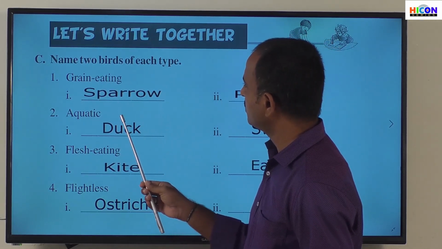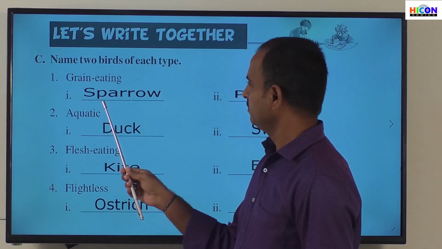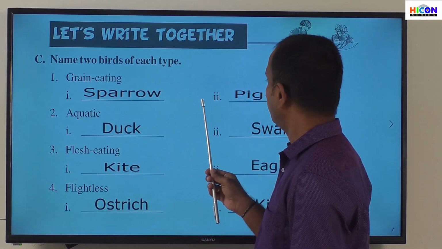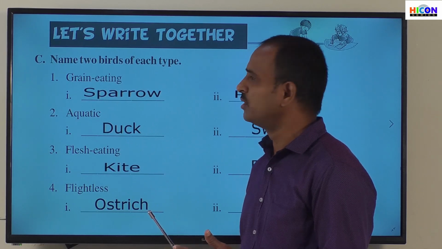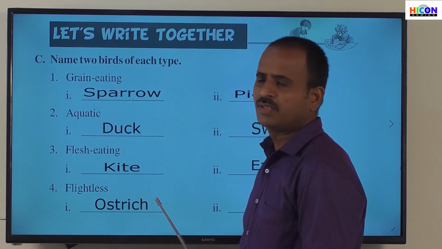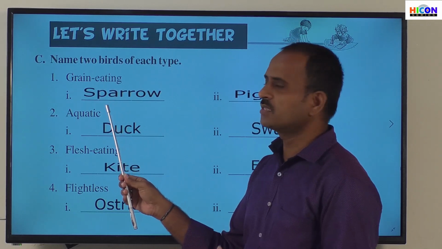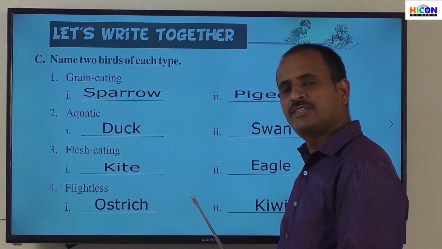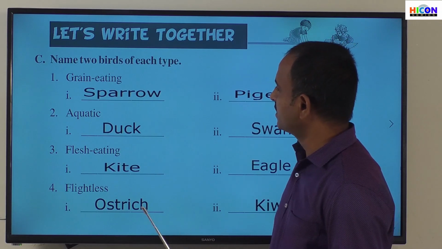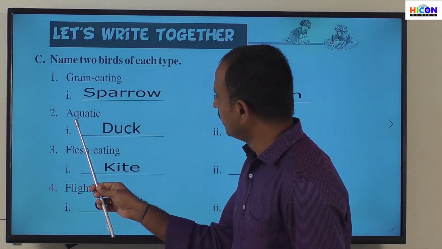So children, see the answers. The grain eating birds are sparrow, pigeon, parrot, etc. Most of the birds will eat grains. So the examples for the grain eating birds are sparrow, pigeon, parrot, etc. Children, see the second type of birds, aquatic birds.